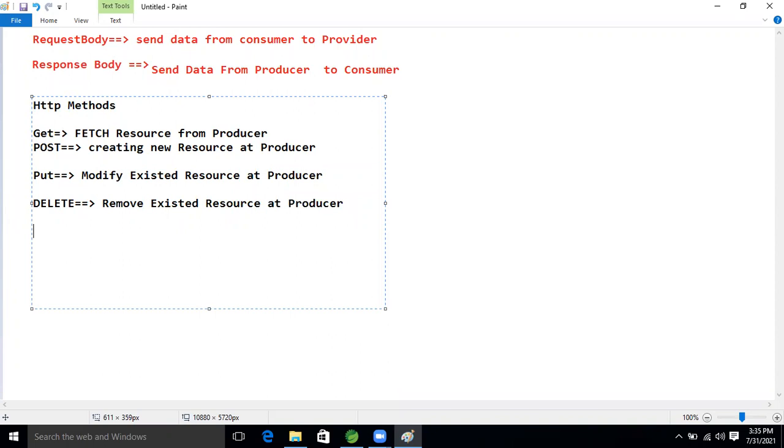One more methodology we will use, guys, is Patch. When will we use this one? It is for partial updates. Just think about that: if we want to update only our email ID and don't want to update the full data, at that time we use Patch. If we want to modify partial data, we use the Patch methodology.